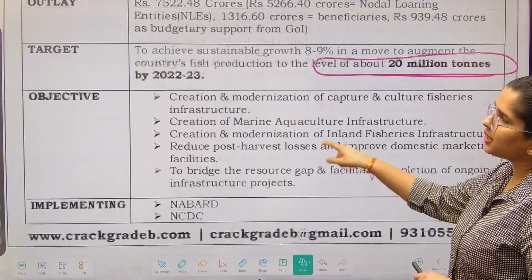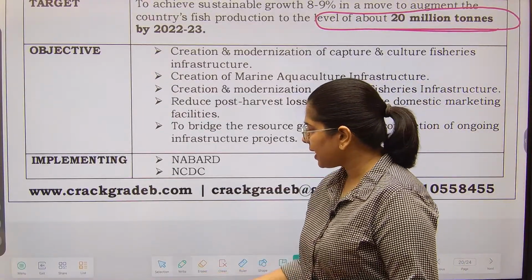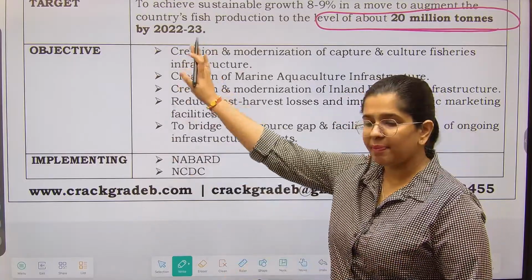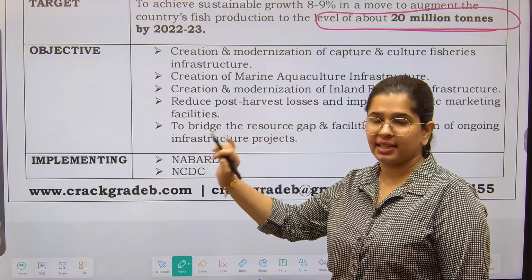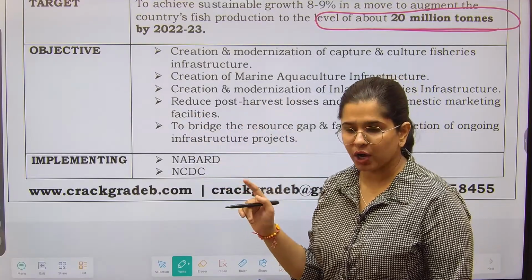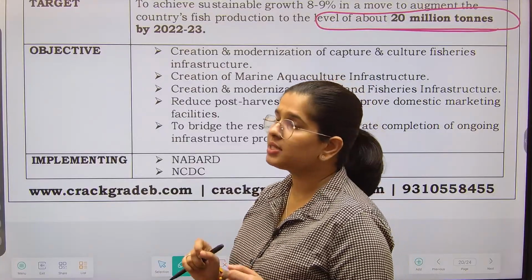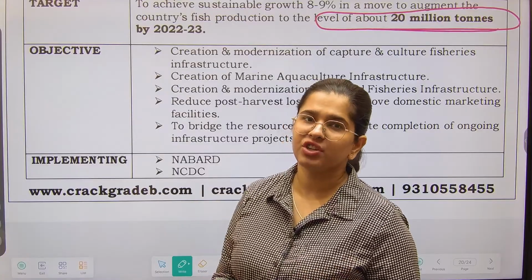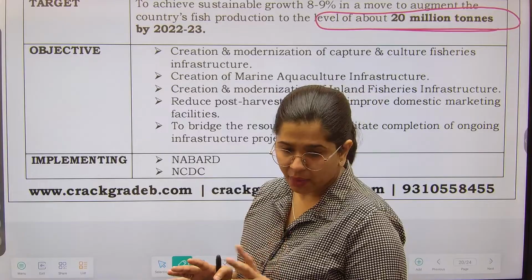Now what are the objectives of this particular fund? So as I tell you, the objectives will be very generic. ठीक है, objective अगर आप नहीं भी पढ़ोगे, then you can just skip this in the funds related thing. Why you can skip this? Because you have to see in which year the formation has been made. Apart from this, what is the outlay? Objective तो well understood है that in the fisheries sector, this is the sum total of all the schemes. How is it the sum total?